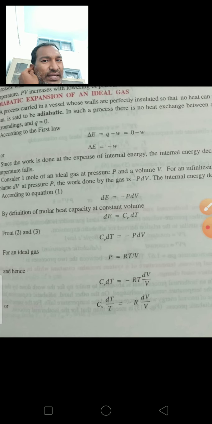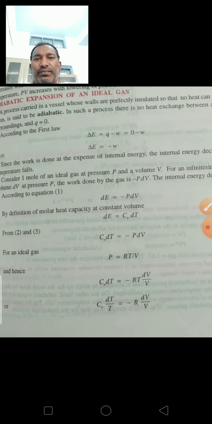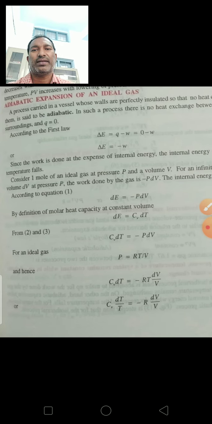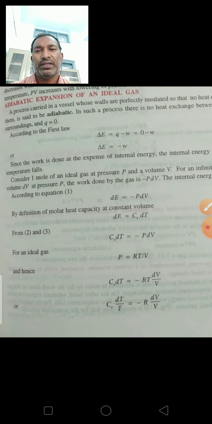So in an adiabatic process, gas expansion takes place by utilization of internal energy. When the internal energy decreases, the temperature also decreases, because temperature is associated with internal energy.